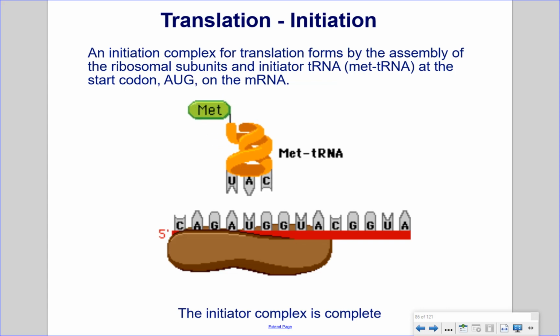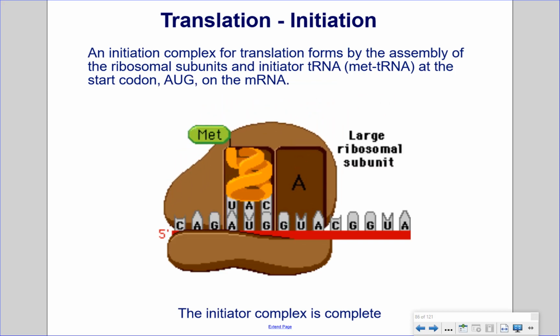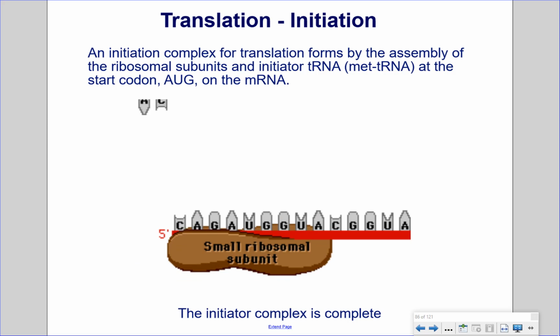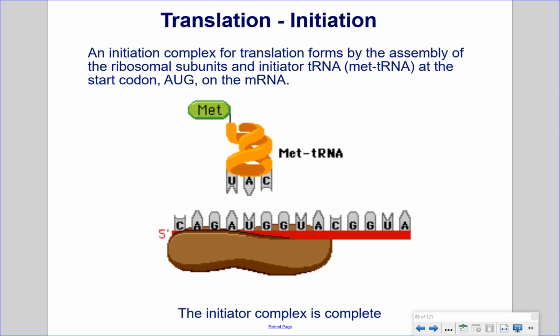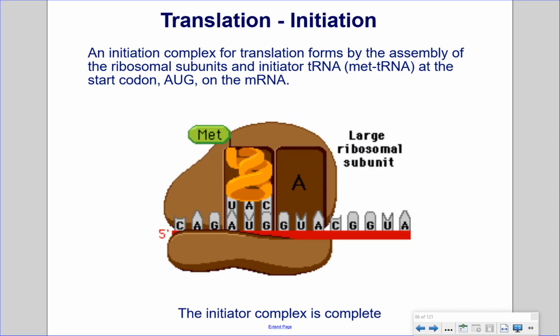Translation. Initiation. An initiation complex for translation forms from the assembly of the ribosomal subunits and initiator tRNA, met-tRNA, at the start codon, AUG, on the mRNA. When all of the components are in place, the initiator complex is complete.